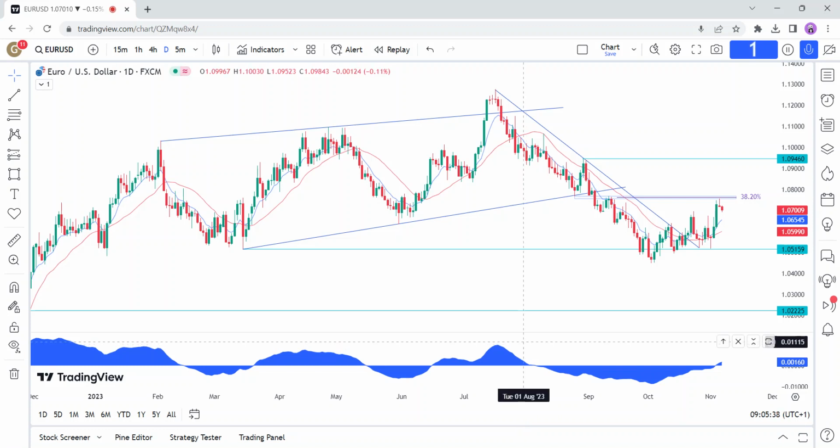Hi everyone, this is a technical analysis on USD. Let's start with some fundamental background first.